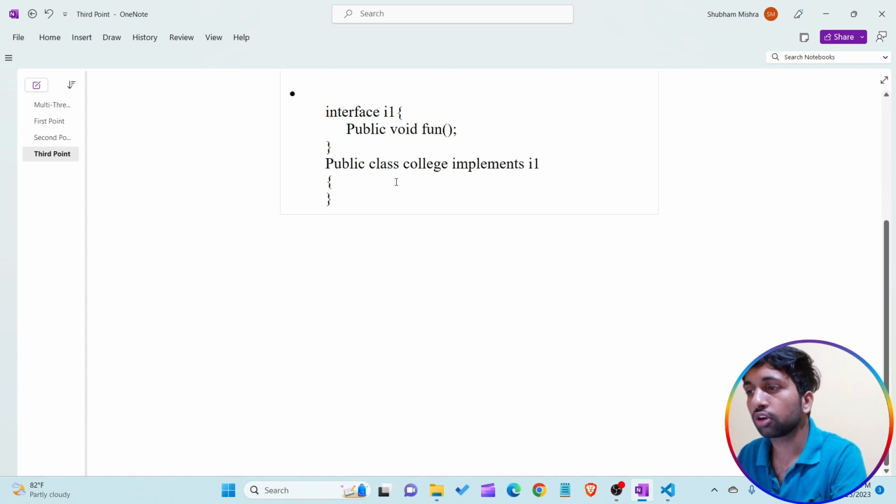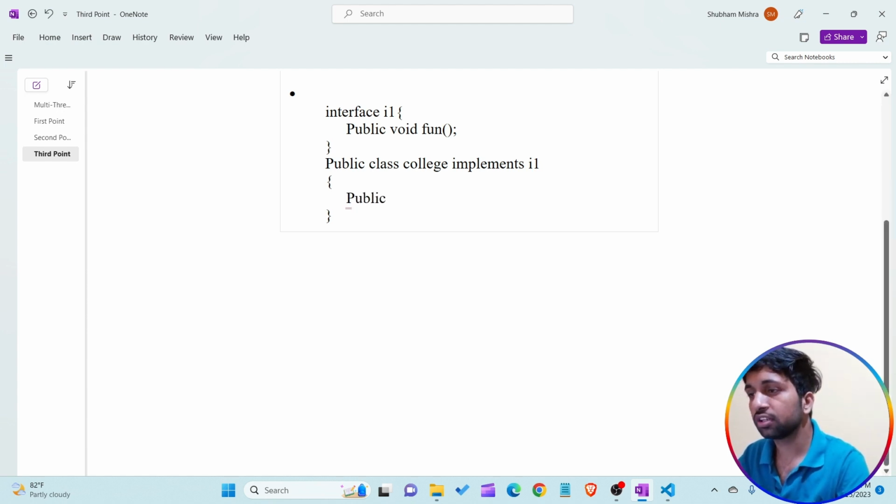In this example, the College class implements the I1 interface. So the class's responsibility is to implement all the methods of the I1 interface. In this example, the I1 interface contains only one method, that is the fun method.